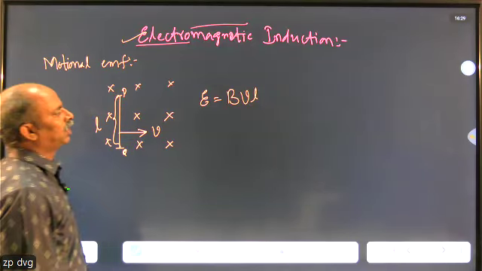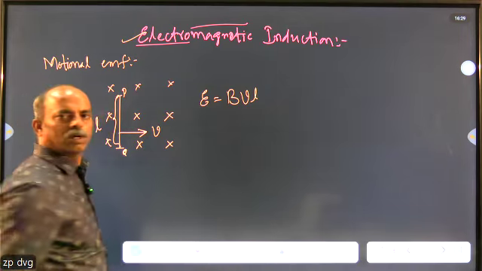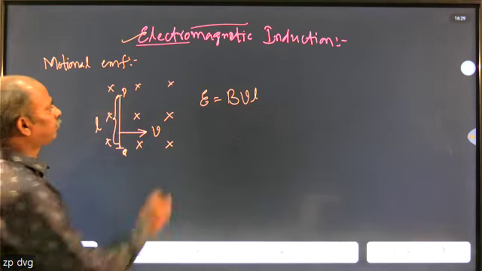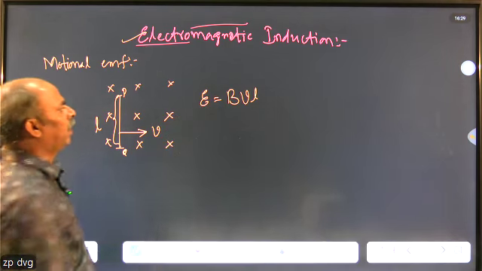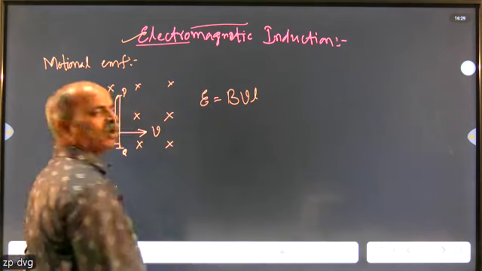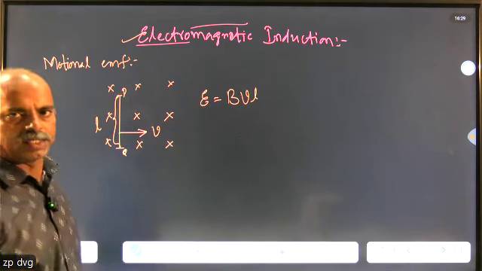So observe from this equation, for a given conductor, L remains almost constant, and for the applied magnetic field, the B value remains constant. Then it depends only on the value of velocity.